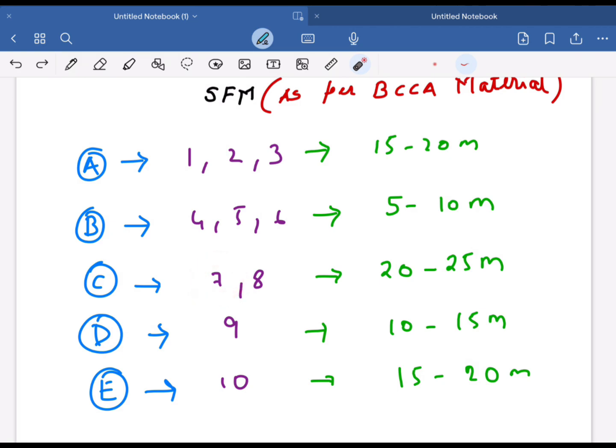I repeat, do not take portfolio management as a choice. It is a very easy chapter. Initially, it might sound complicated because it has a lot of formulas and a lot of other things to memorize. Trust me guys, once you complete the chapter, you will know why I am stressing on this point. So do not take portfolio management as choice.